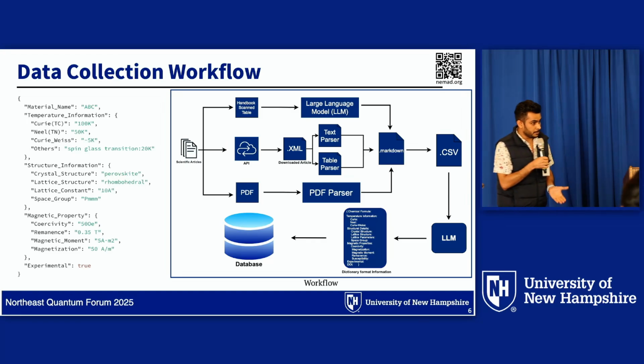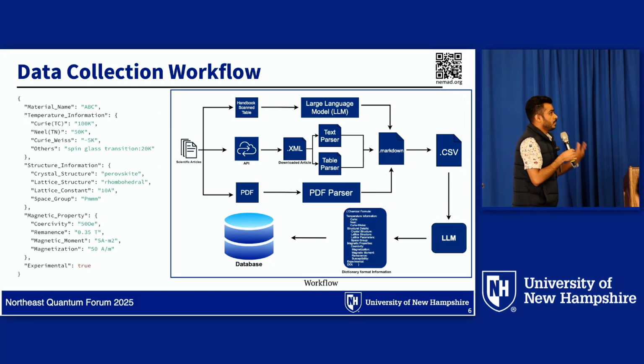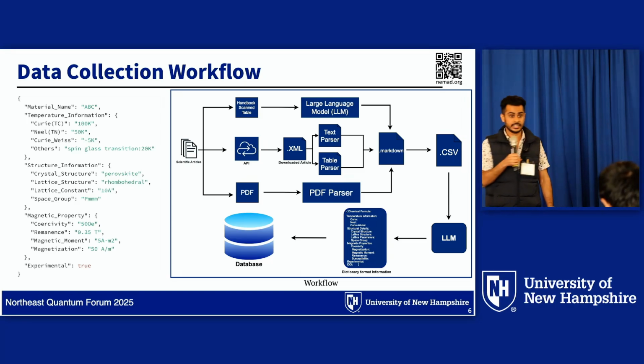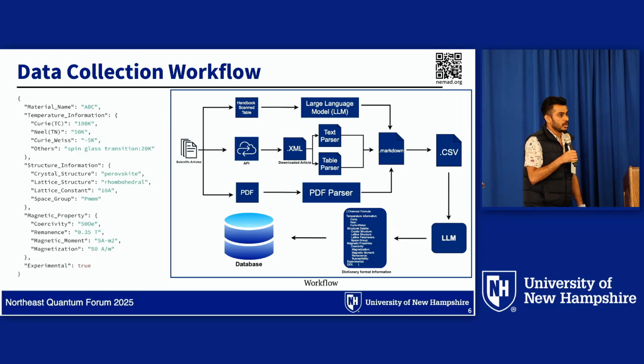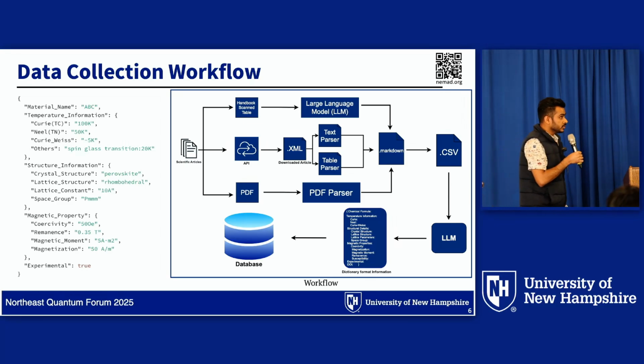And then we also deal with the PDF parser. This PDF parser converts the PDF format to a clean text format. The challenge here is that we have very old papers in scanned image format, and it's very difficult to convert these to a regular text file. So we use the powerful Gemini OCR technique. OCR can scan the text in that image and give you a regular text format.